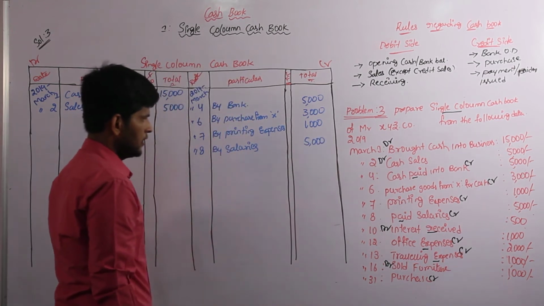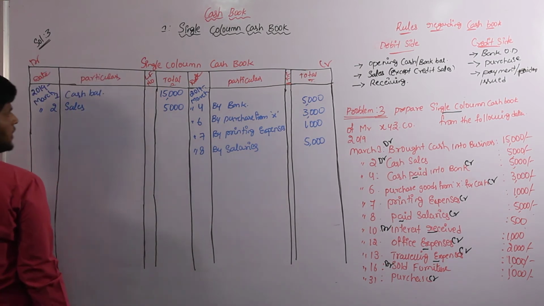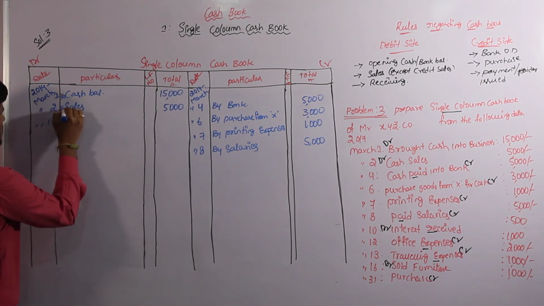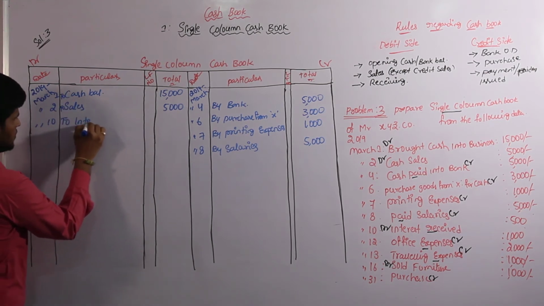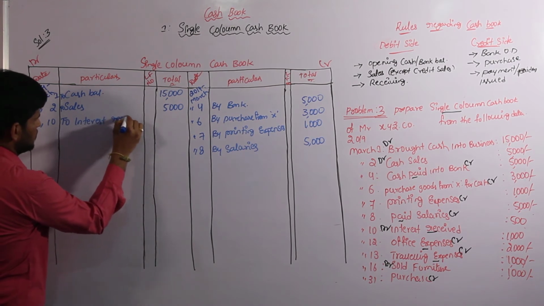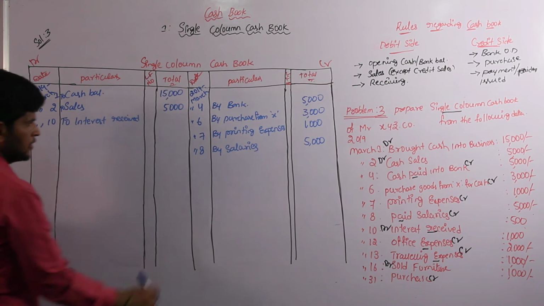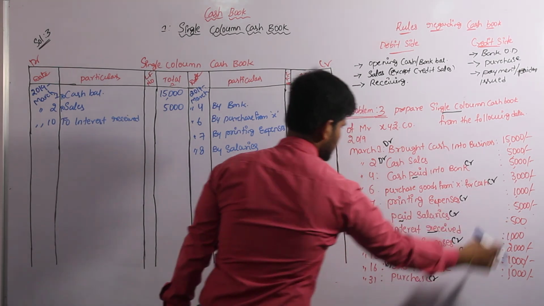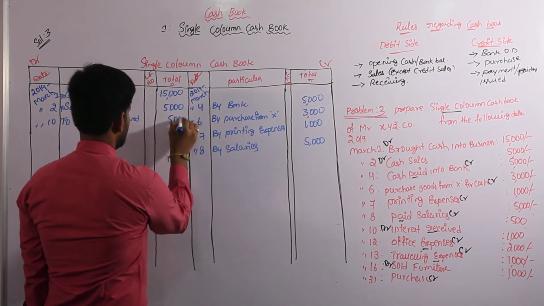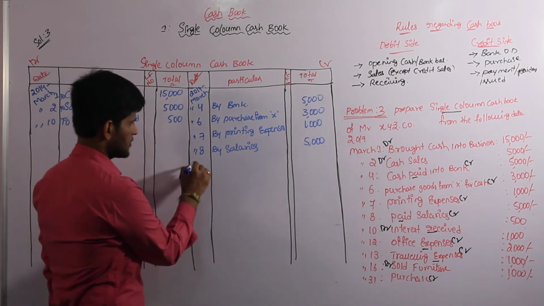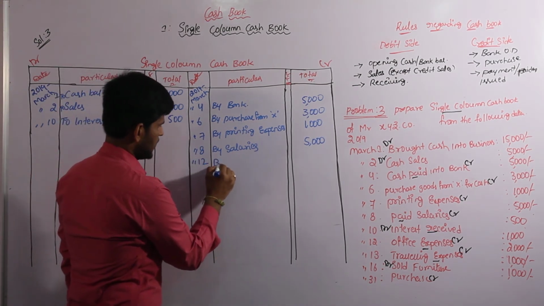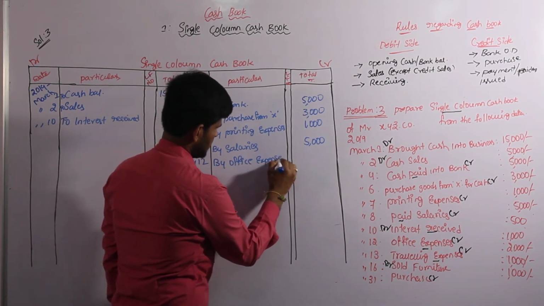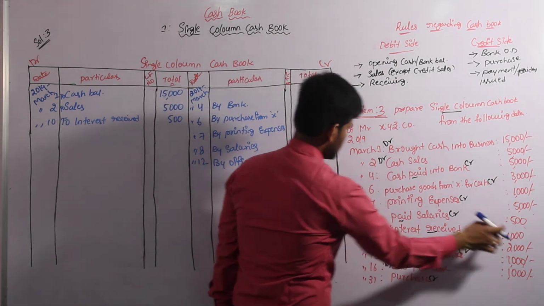And next one, interest received. Receipts are on the debit side, that is on the 10th, to interest received 500. And next one, office expenses, that is on the 12th, by office expenses 1,000.